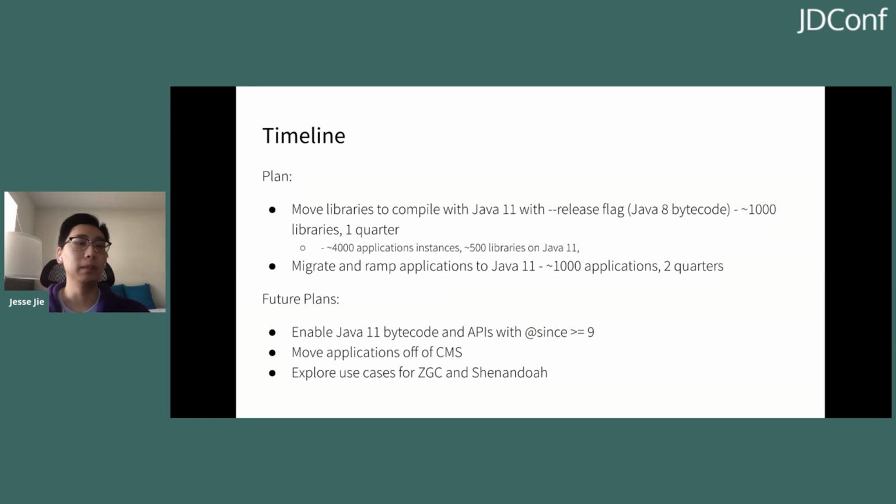In addition, we need to move applications off of CMS. As you saw, we have a lot of CMS applications, and we will need to pick new collectors as CMS is removed in Java 14. So this definitely needs to be done before the next Java major version bump. In addition, we want to continue exploring new use cases for ZGC and Shenandoah as we see a lot of promise in these two collectors.